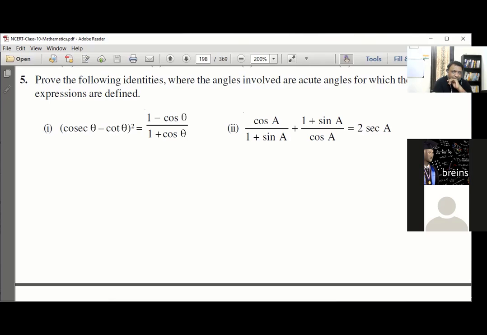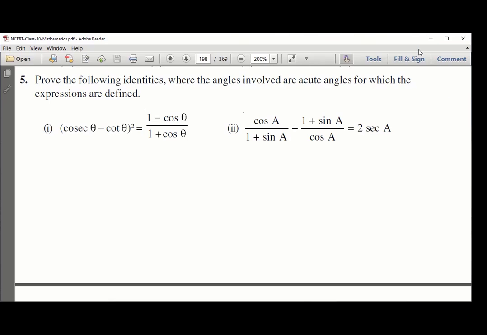Tanishka, unmute. Let's go one by one. It's not about solving in one method. It's about what different thoughts can come, what different techniques can be used. See, trigonometry is all about applying some steps which can make your question work, right? Yes, sir. There are so many. Yesterday I told you 5 tips. We can use any of those. Say the question is cos A by 1 plus sin A plus 1 plus sin A by cos A. What first thought comes? What different thought comes at the start? How can you approach this? Tell me.